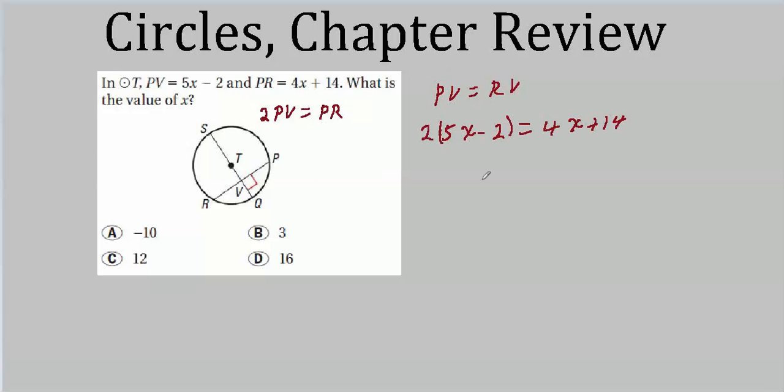And if we work this out, so if we lay this out, expand it, do a little rearranging, subtract 4x from each side, add 4 to each side, and we get that 6x equals 18 or x equals 3. And that, of course, would be B.